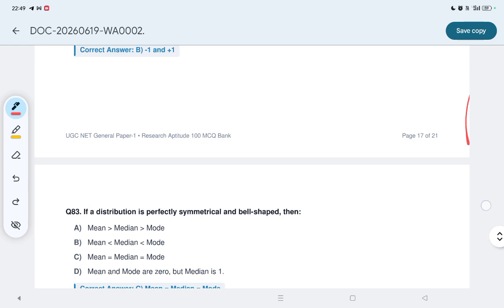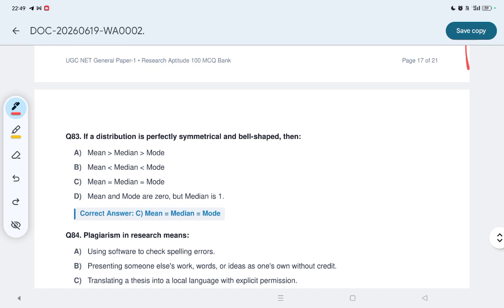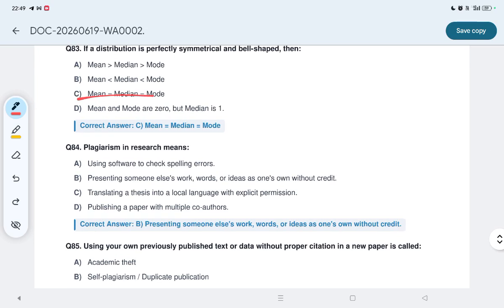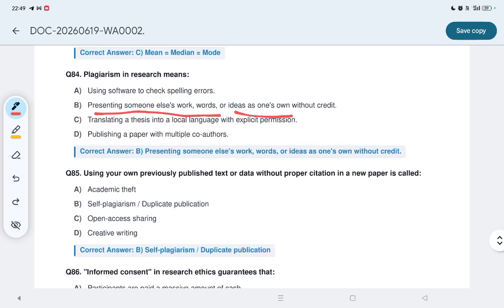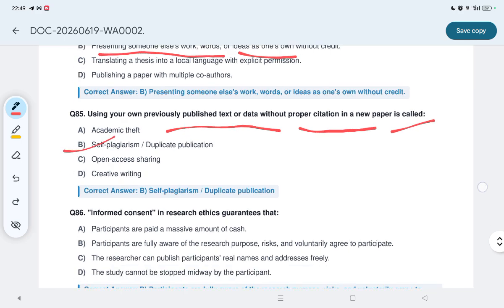83, let us see 83, if a distribution is perfectly symmetrical and bell shaped, then option C, mean equal to median equal to mode. Plagiarism in research means, okay, representing someone else's work, words or ideas as one's own without credit. 85, using your own previously published text or data without citation in a new paper is called B, self-plagiarism or duplicate publication.